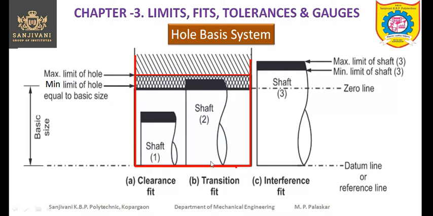So this is about the transition fit. This tolerance zone, or the size of the shaft, is changed from clearance to transition, but the hole is fixed because it is the hole basis system.